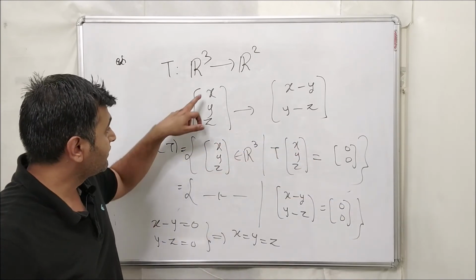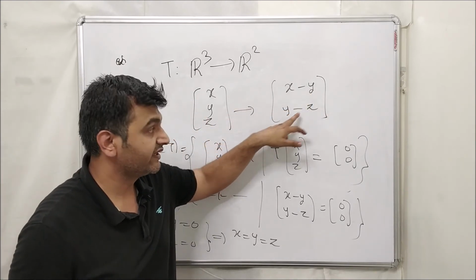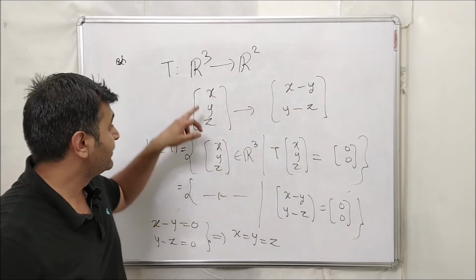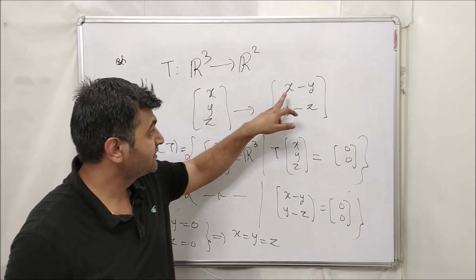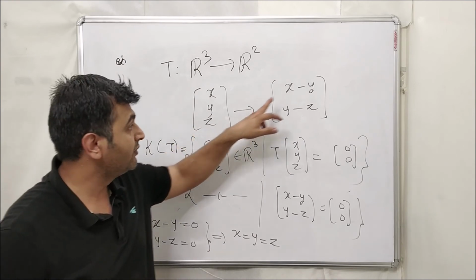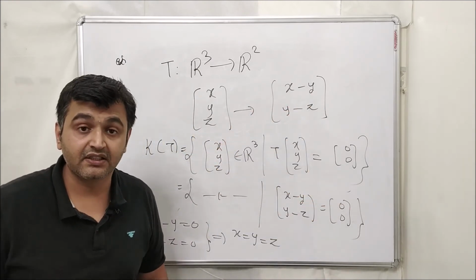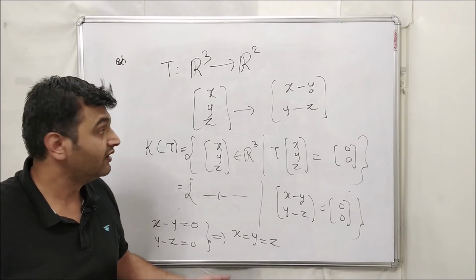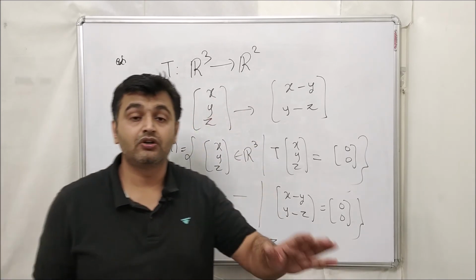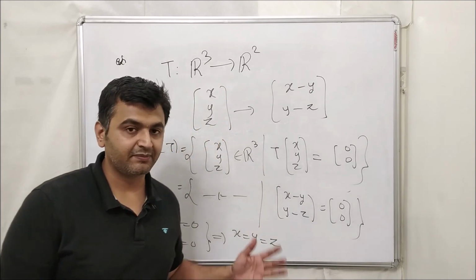So whenever you take all 3 components the same, the answer will always be 0. For example, if I take (1, 1, 1), what is the image of (1, 1, 1)? (1 minus 1, 1 minus 1). Answer is 0. If you take (3, 3, 3), what is the image? (3 minus 3, 3 minus 3). If you take (pi, pi, pi), it will be (pi minus pi, pi minus pi). So we are having non-zero vectors in the kernel. What does that imply? That this function is not a 1-to-1 transformation. Okay, so I hope the concept is clear.